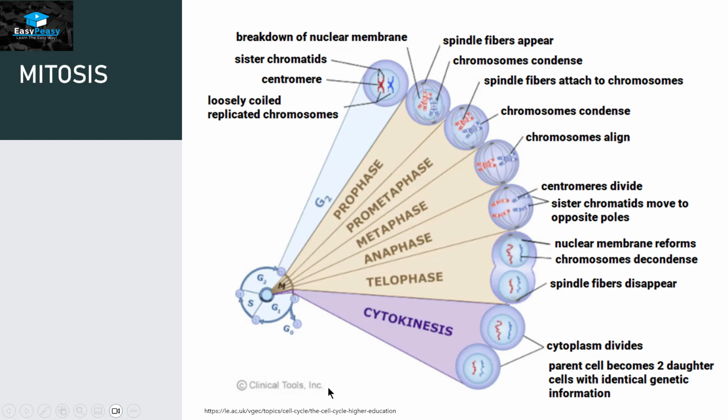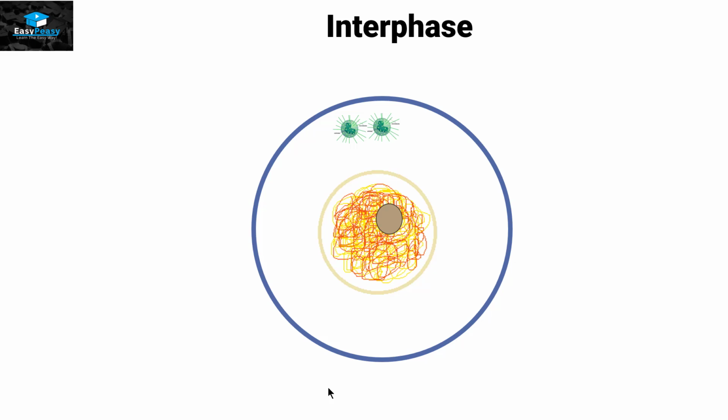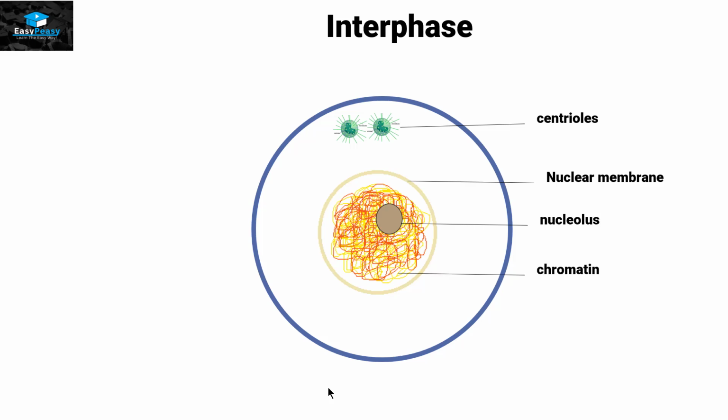Now let's talk about each phase in detail. So we will start with interphase, specifically the G2 phase, in which all the things are duplicated. You can see there are two centrioles here, and we have a nuclear membrane. Nucleolus is here, and the chromatin material is spread inside the cell, and there is no visible chromosome.